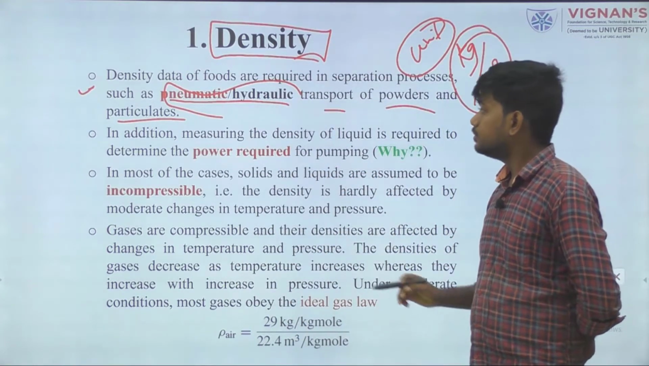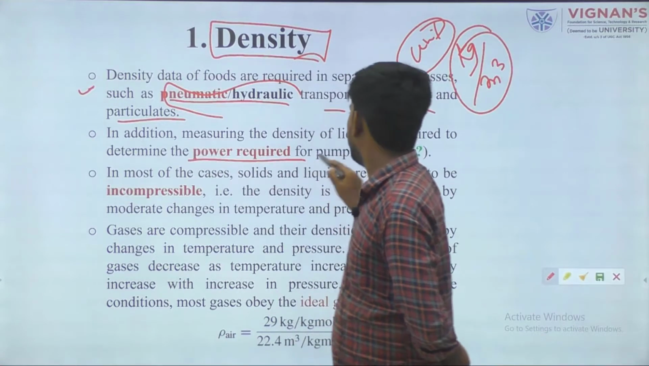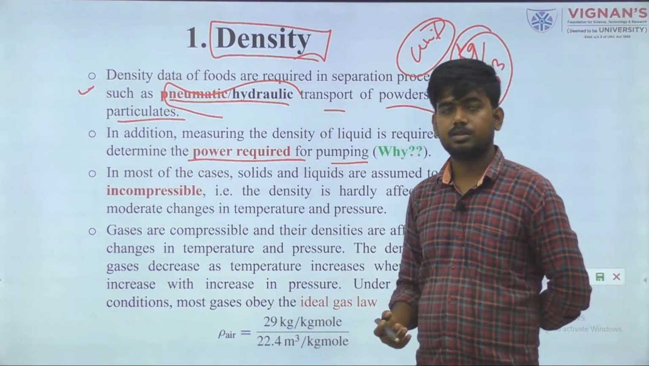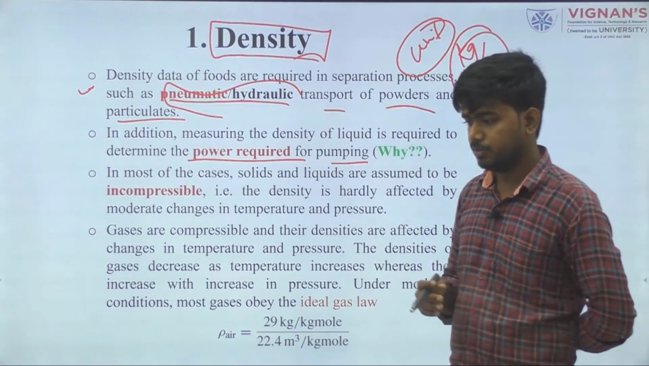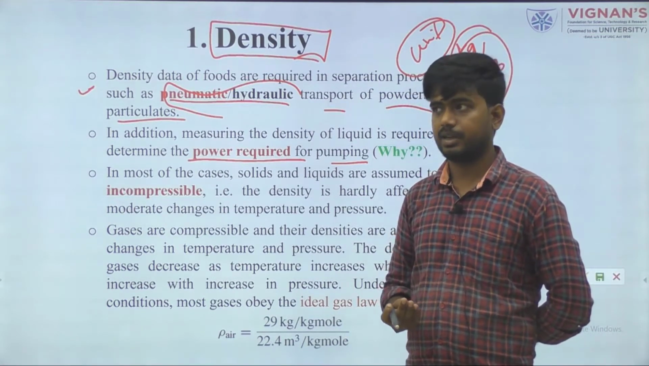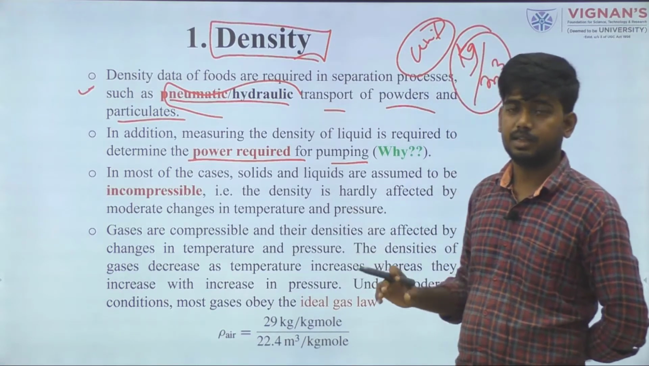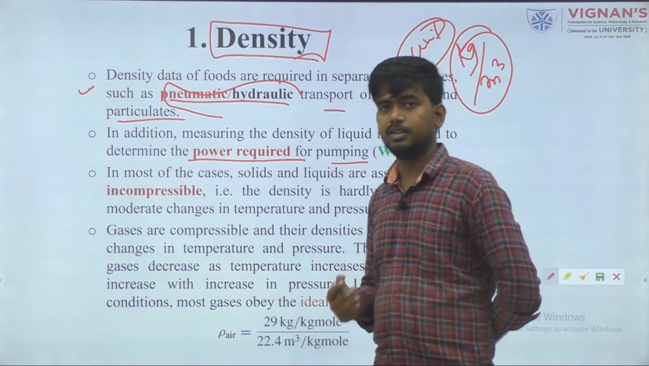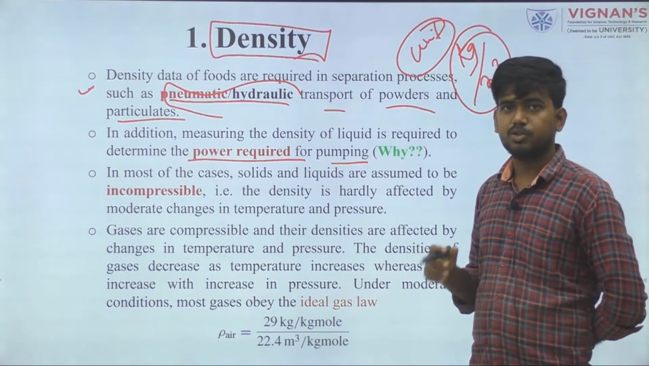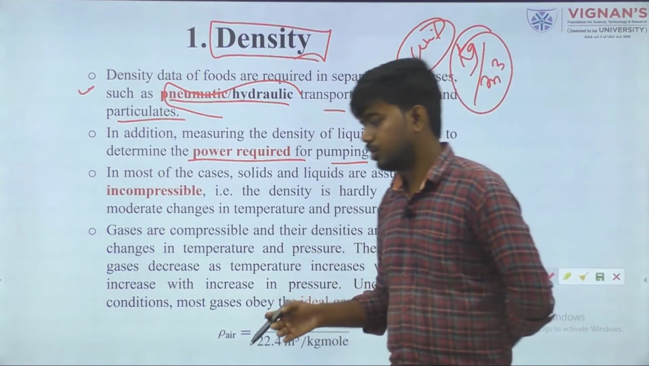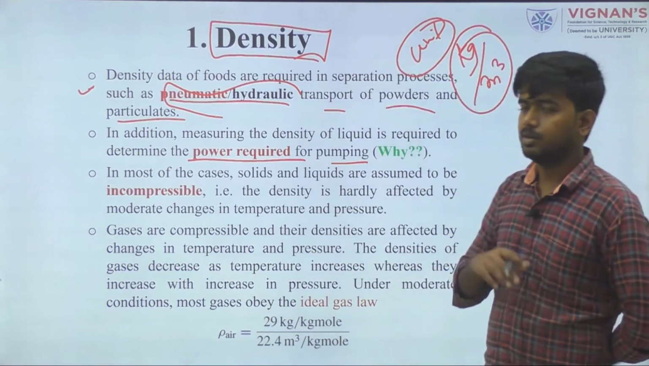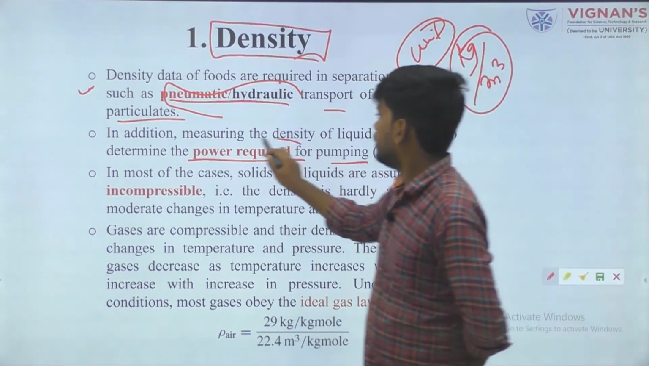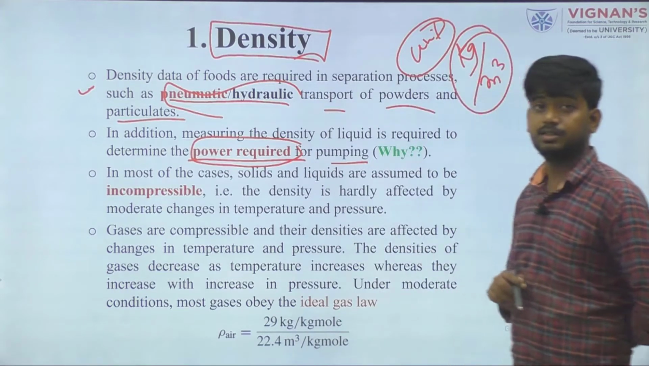And the second thing is to determine the power required for pumping. Pumping means we also know that in any food industry, beverages industry, bakery industry, pumps are very essential, the heart of this industry. Without a pump, it is not possible to move this material or fluid material from one place to another place. So a pump is used everywhere. So the power requirement is calculated using this density value.